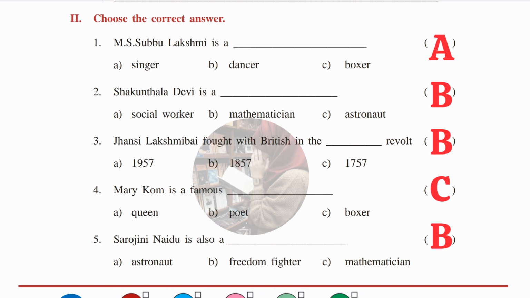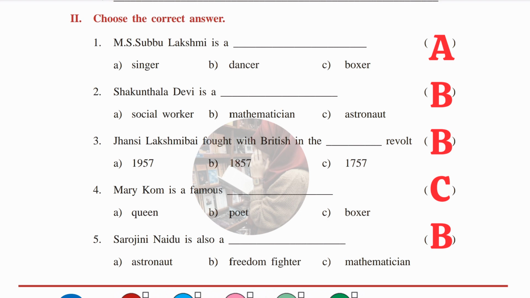Second one, Shakuntala Devi is a dash: social worker, mathematician, astronaut. B, mathematician. Third one, Jhansi Lakshmi Bai fought with the British in the dash Revolt: A, 1957, B, 1857, C, 1757. So answer is B, 1857.